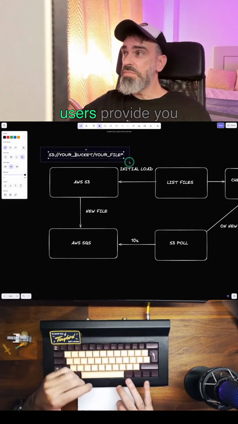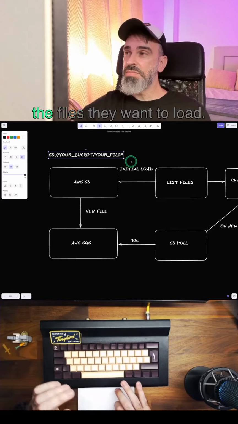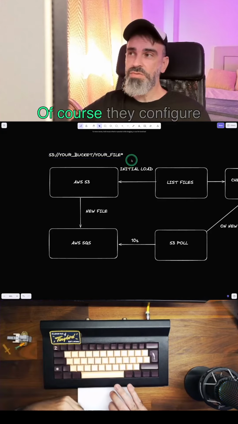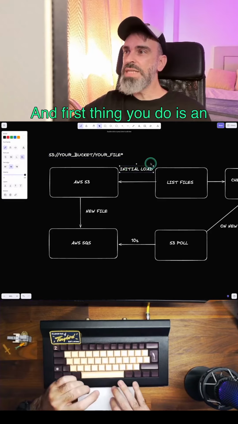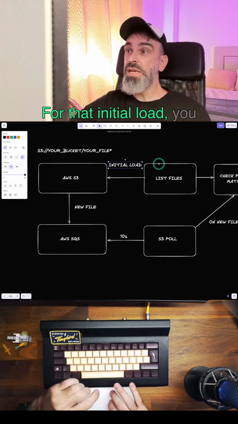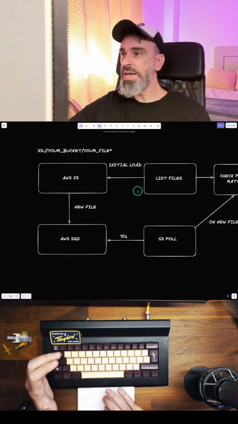Basically, users provide you with a URI of the bucket and the files they want to load. Of course, they configure authentication and so on. And the first thing you do is an initial load. For that initial load, you use the S3 APIs to list the files in the bucket.